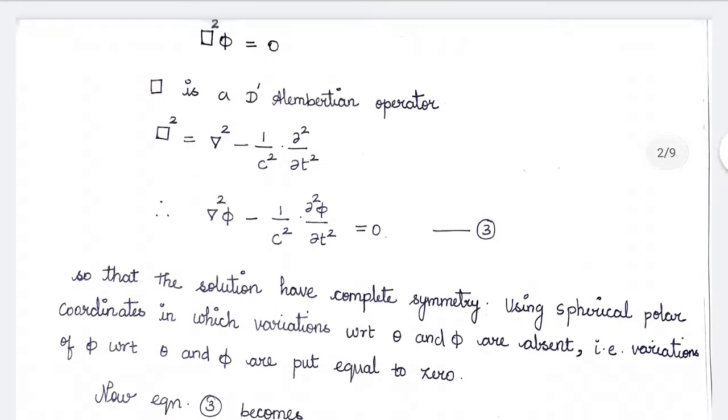This will have a completely symmetrical solution. So, for this we can take the spherical polar coordinates. The reason for taking spherical polar coordinates is that the variations with respect to theta and phi are absent here. That means the variations of phi with respect to theta and phi can be put equal to 0.